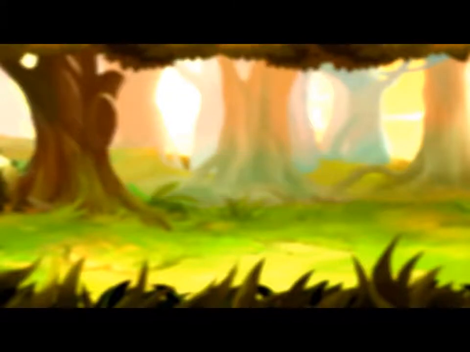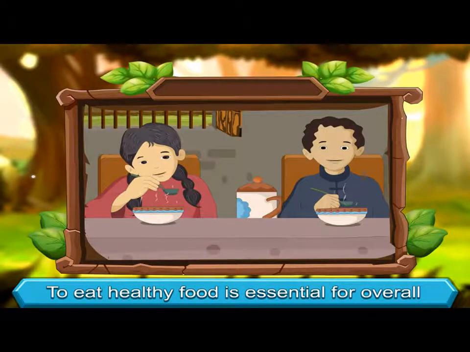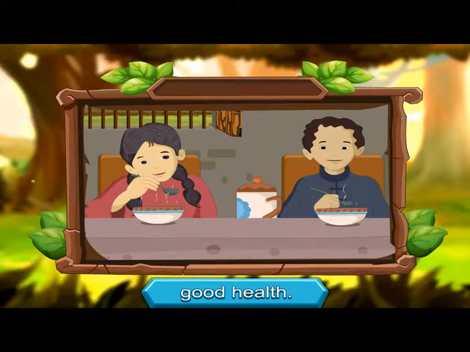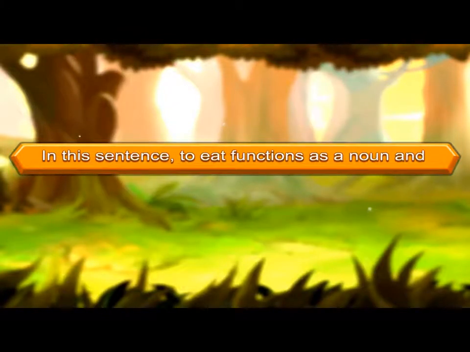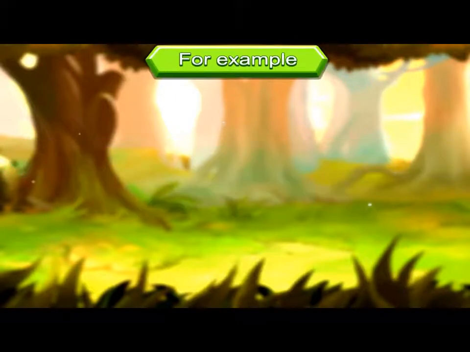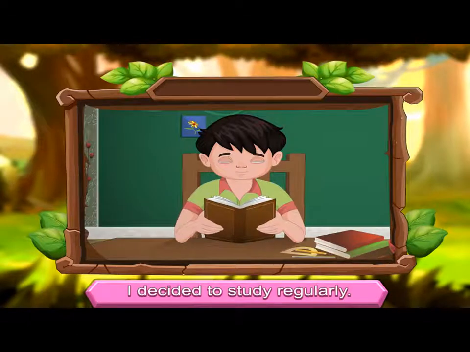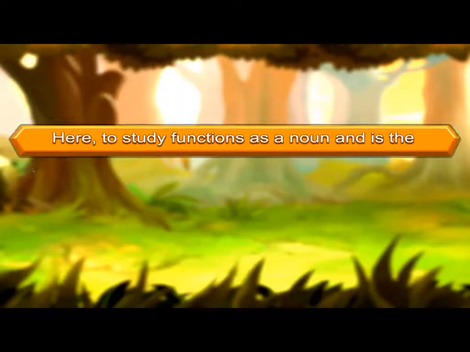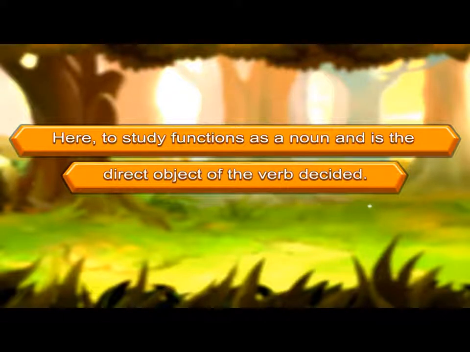For example, to eat healthy food is essential for overall good health. In this sentence, to eat functions as a noun and is the subject of the sentence. For example, I decided to study regularly. Here, to study functions as a noun and is the direct object of the verb decided.